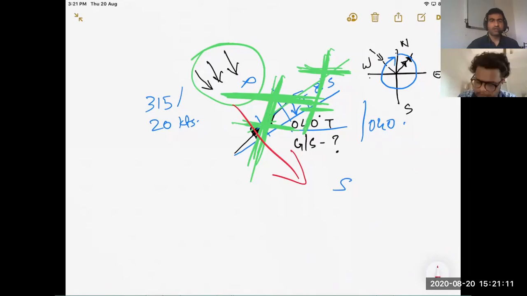So what did we find right now? We were finding the heading and the ground speed. The calculator will give you answers, but you have to understand the drift. And there are many ways to understand the drift.